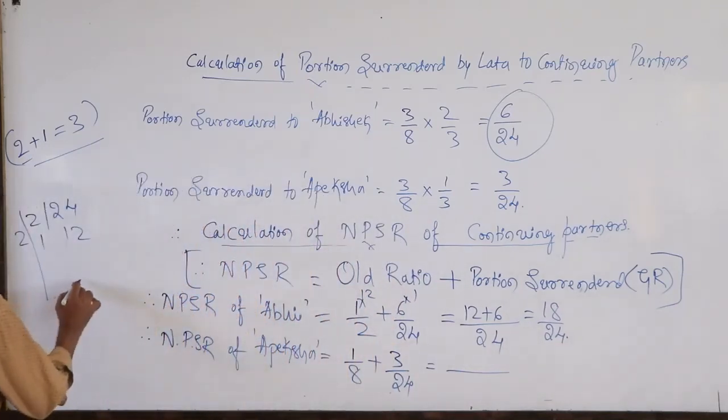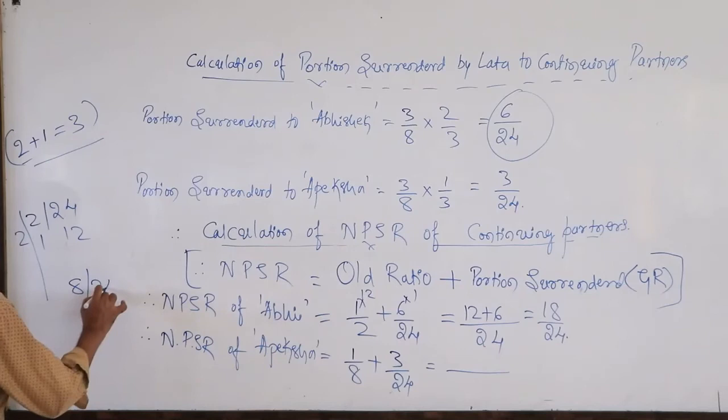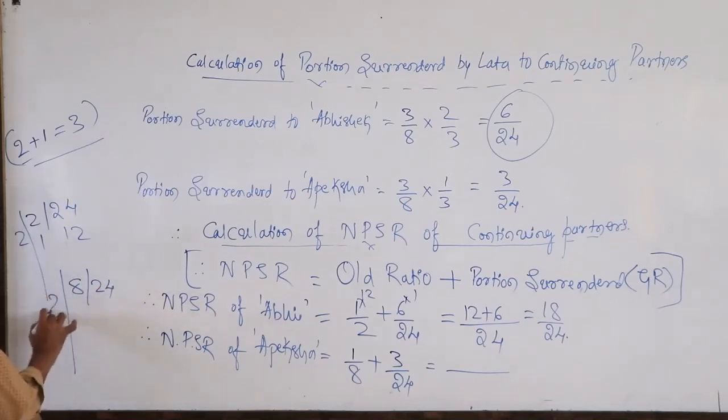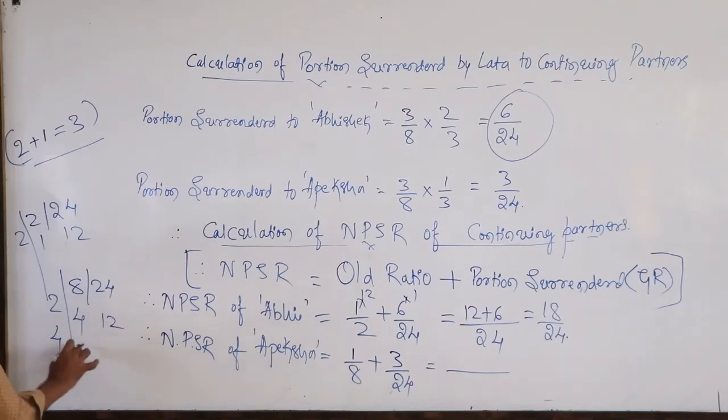Look here, 8 and 24. 2 4s are 8, 2 12s are 24. 4 1s are 4, 3 1s are 3. 3 4s are 12, 12 2s are 24.